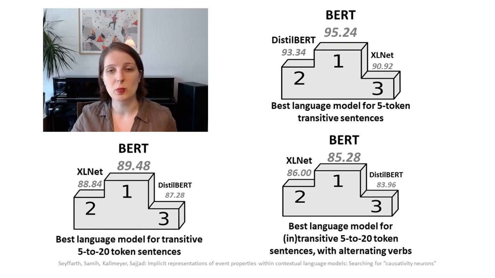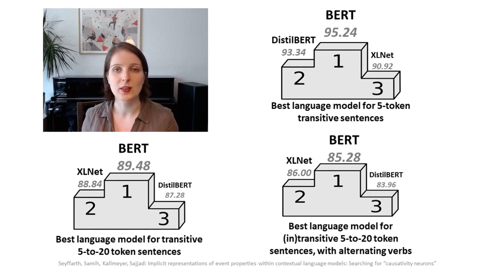And we found that each model can be reduced to the 10% of its neurons that are most correlated with causativity, with only minimal changes to the classification performance. So we did find some causativity neurons in these language models. Please come talk to us or read the paper if you're interested in our work.